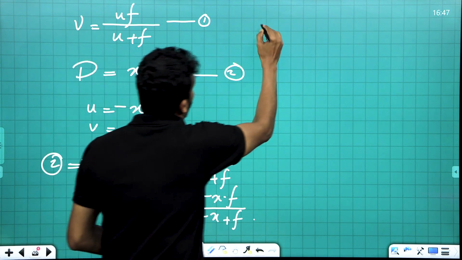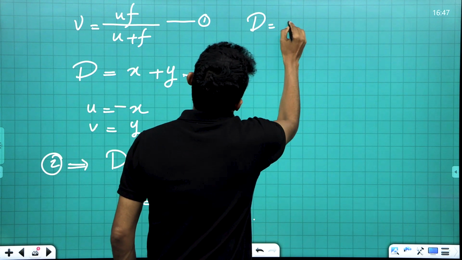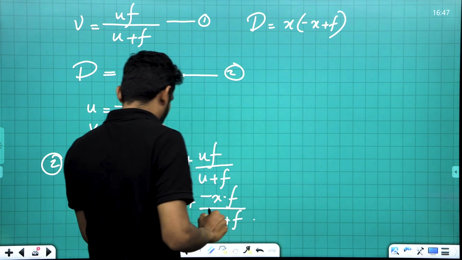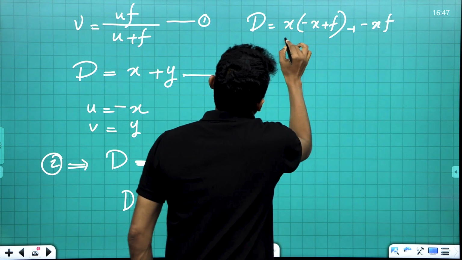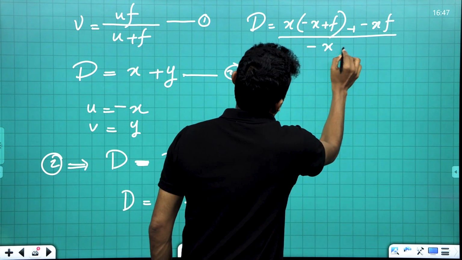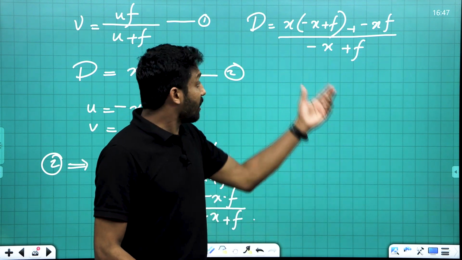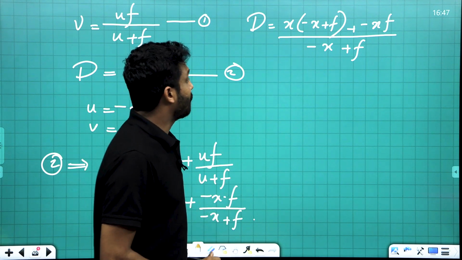Now we can write d is equal to x into minus x plus f, plus minus xf, all divided by minus x plus f. Now, x, y and d are connected in this formula.